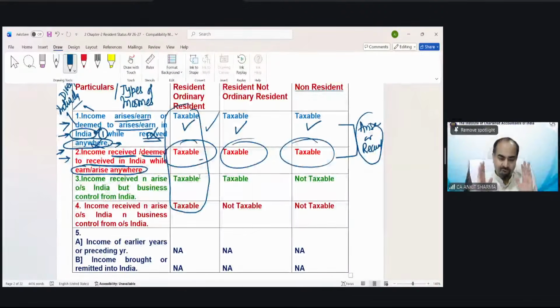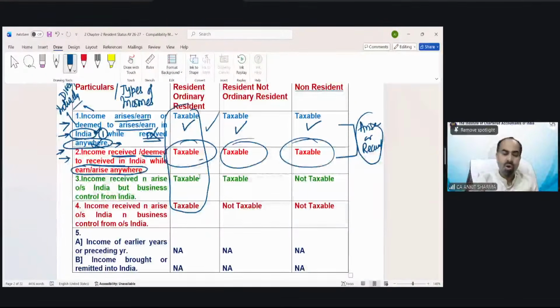So, yes, for a resident and ordinary resident, there is a universal rule. All income of this previous year is going to be taxed, whether received in India, arisen in India, not received in India, not arisen in India, controlled from India, or not controlled.